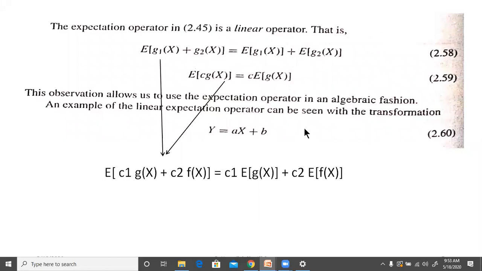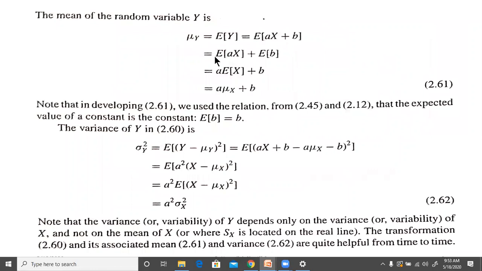Take another example: y is equal to ax plus b, where y is the random variable. What will be the expectation, or the mean, for that? It will be E of y equal to E of ax plus b, and that is E of ax plus E of b. And b is just a constant, therefore the expectation will be b itself. Expectation of a constant will be the constant itself. For ax, you can take out a, the multiplication operator which you are using here, and therefore we get a E of x plus b.